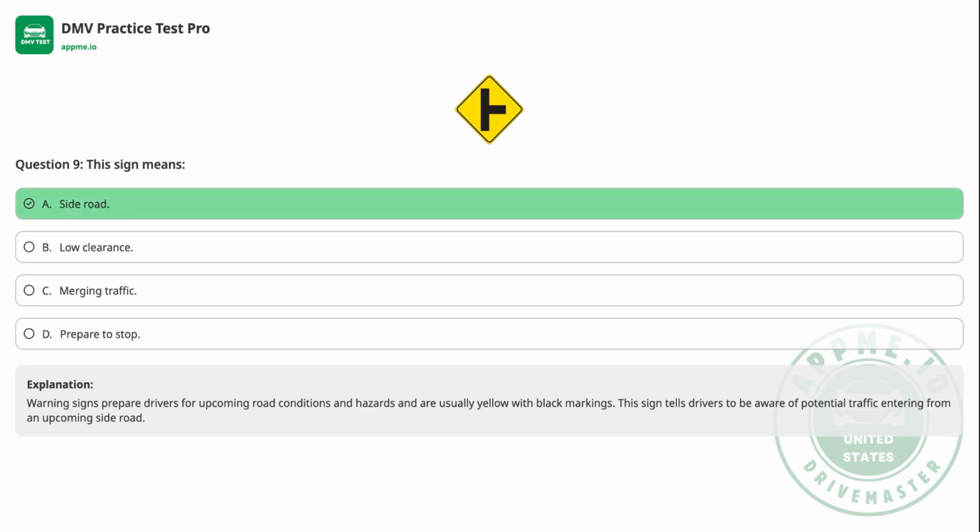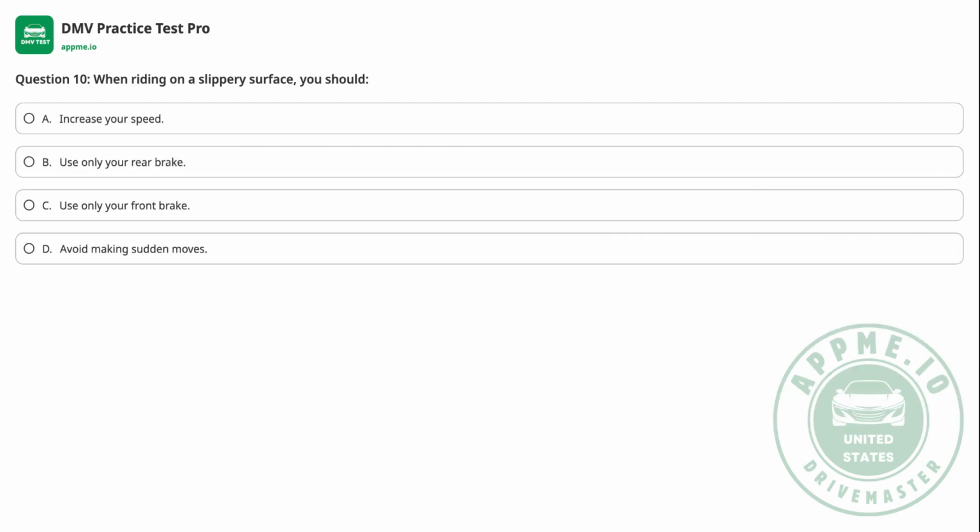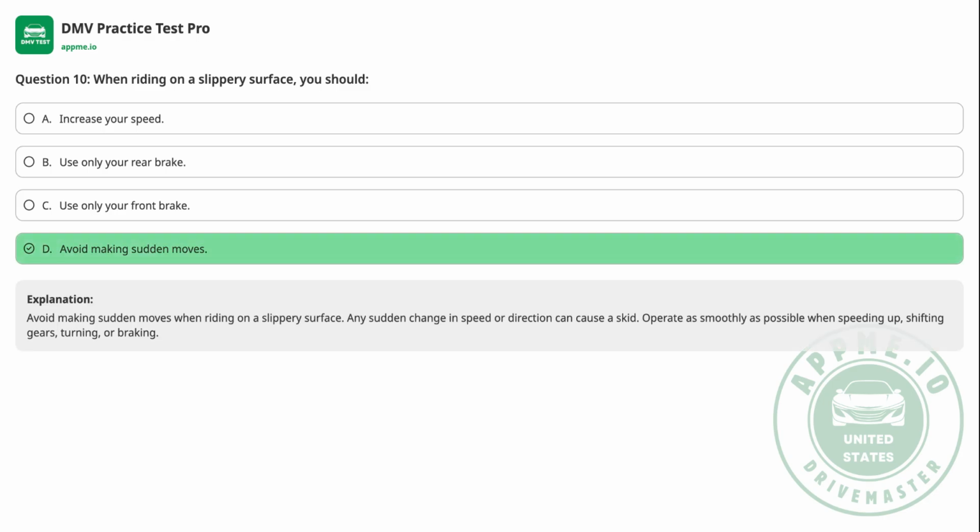Question 10. When riding on a slippery surface, you should A. Increase your speed. B. Use only your rear brake. C. Use only your front brake. D. Avoid making sudden moves. The correct answer is D.